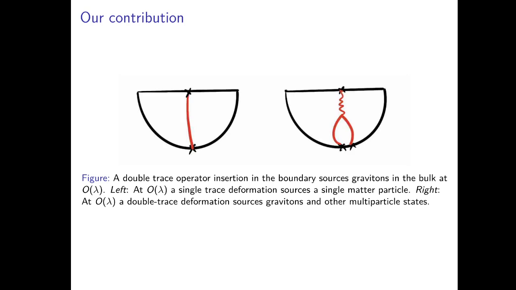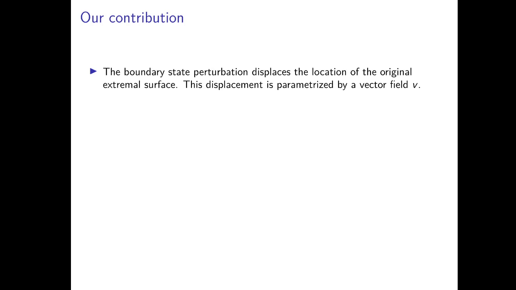The reason we choose our boundary state deformation to be a double trace operator is shown in this cartoon picture here. A double trace operator insertion in the boundary sources gravitons in the bulk at order lambda. Since our calculation is inherently perturbative in lambda, this greatly simplifies our lives. The boundary state perturbation displaces the location of the extremal surface because of the bulk metric and state fluctuations.